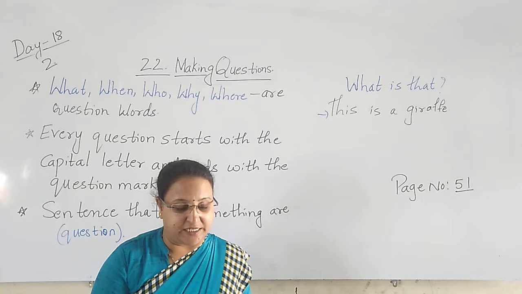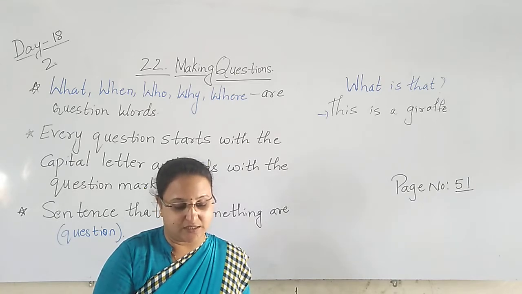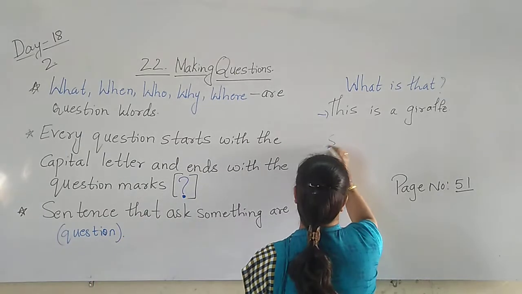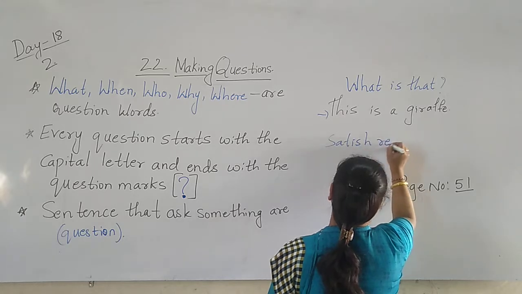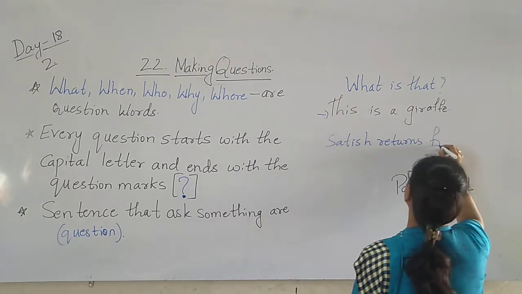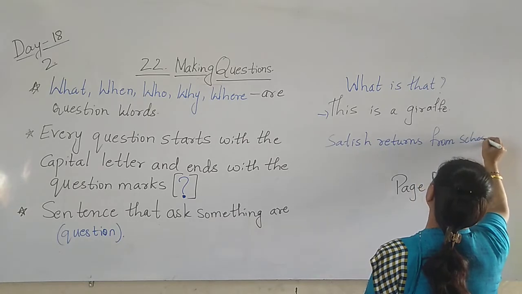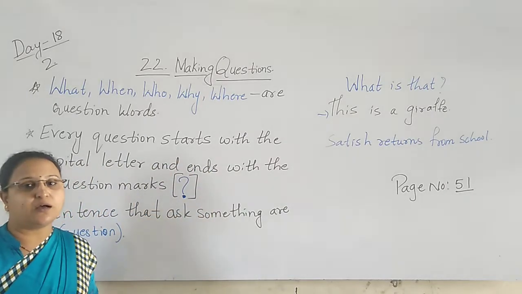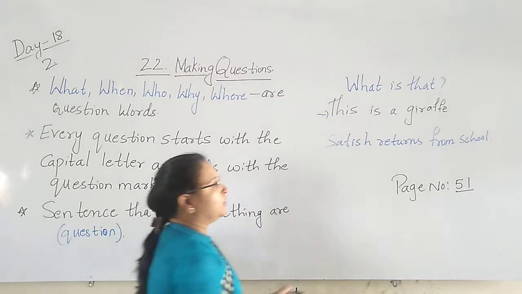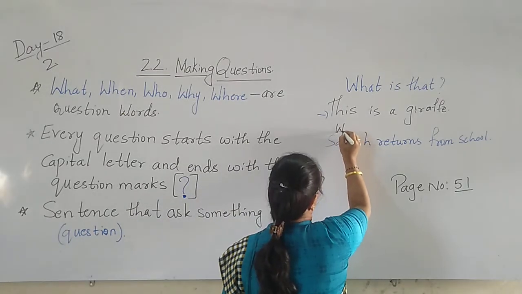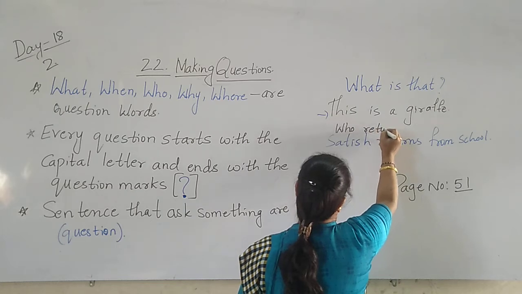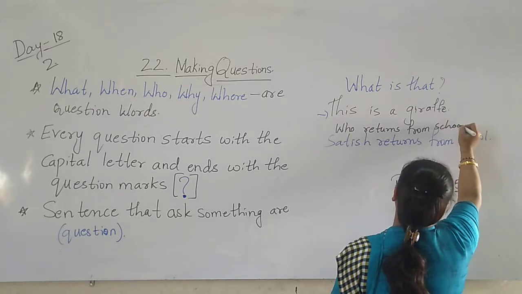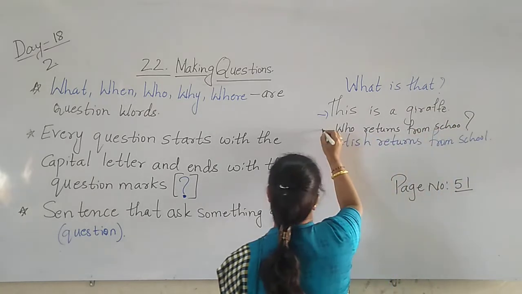Next, Satish returns from school is a sentence. Who returns from school? See, I will write here. Satish returns from school. This is the sentence. Now this sentence I have to convert into a question. So what do I have to do here? Who returns from school? The question word here is who. Who returns from school? So after completing, the question mark.